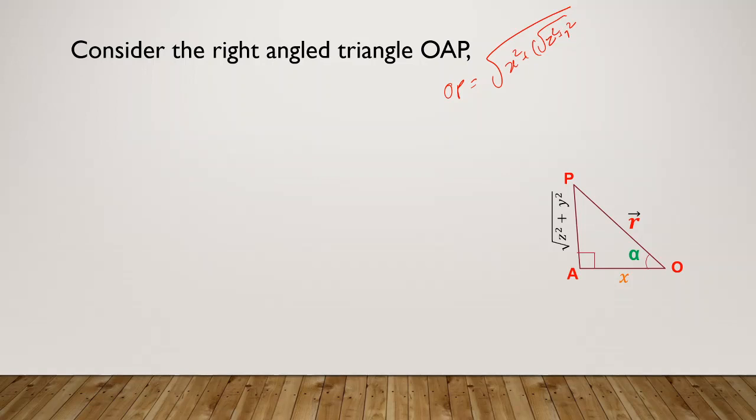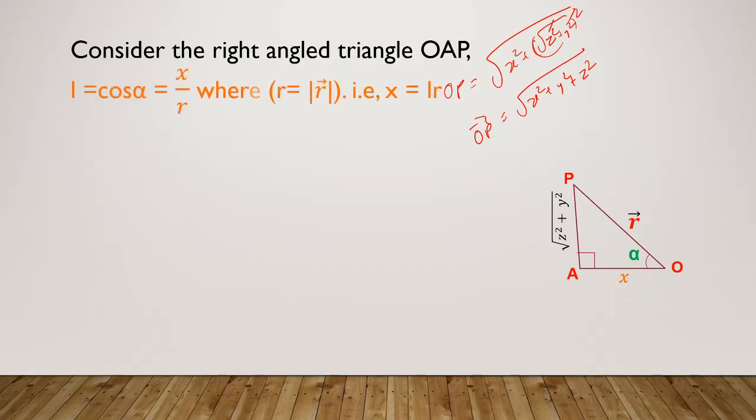So now I got vector OP is equal to root of x square plus y square plus z square. We will come to this point later.